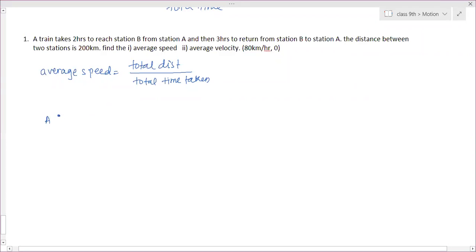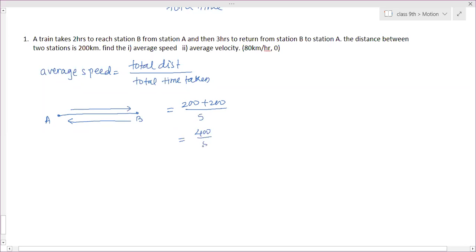The train has traveled from A to B, and again from B to A. So how much is the total distance covered? 200 plus 200, 400 kilometers, right? 400. And then what is the total time taken? 5 hours. Very good.